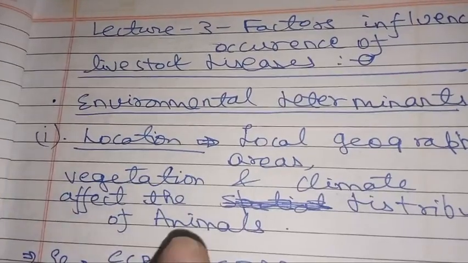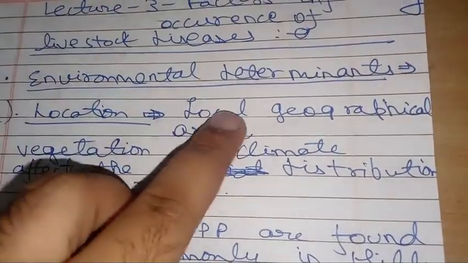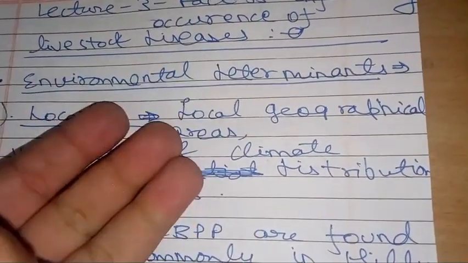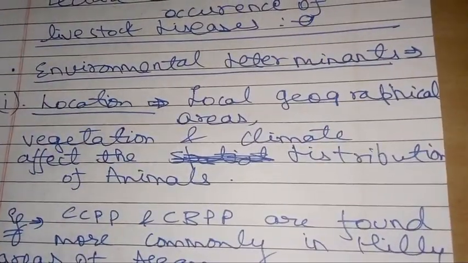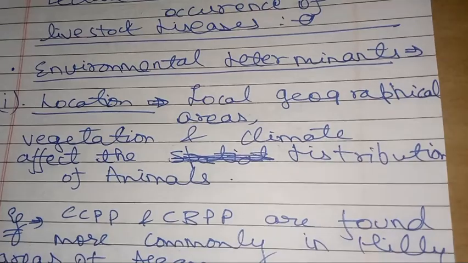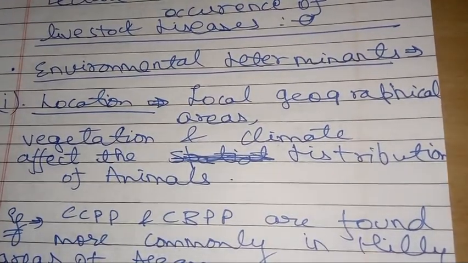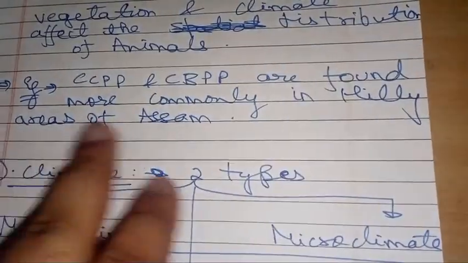Okay. So we have discussed host determinants, now we will discuss environmental and agent determinants. Environmental determinants include location, climate, husbandry practice and stress. First we have location. We are talking about location with respect to vegetation. The larger and better the vegetation, the larger will be the host population and the larger the infections. For example, CCPP and CPP are found more commonly in the hilly area of Assam.